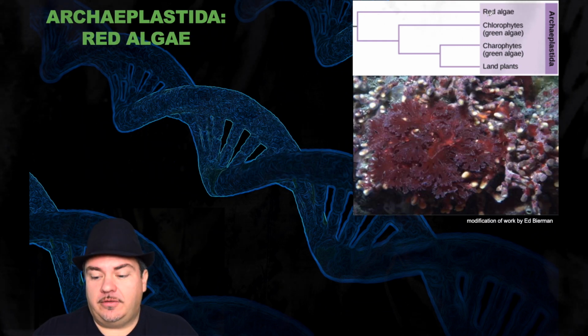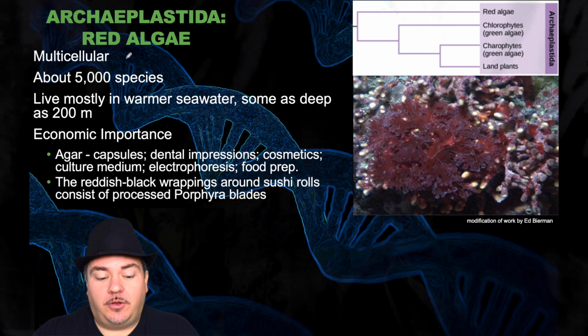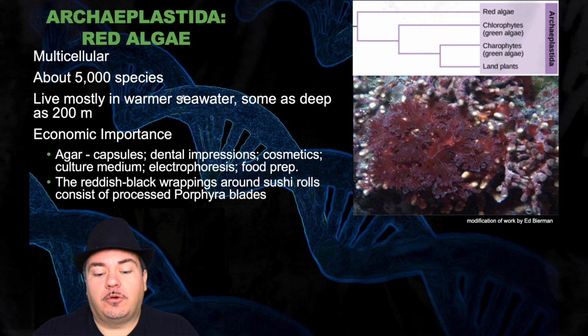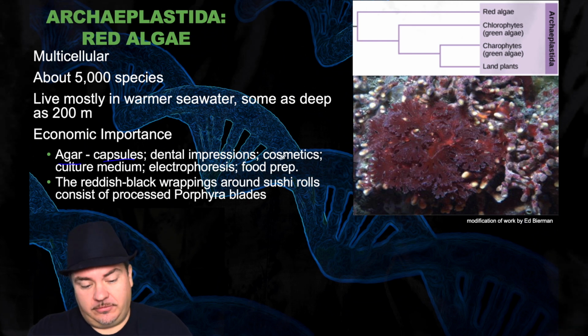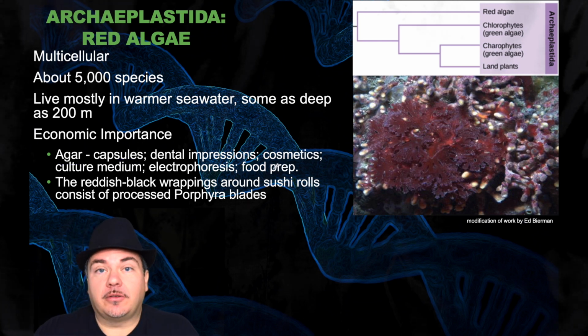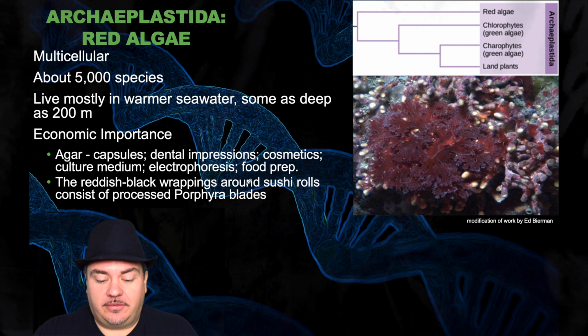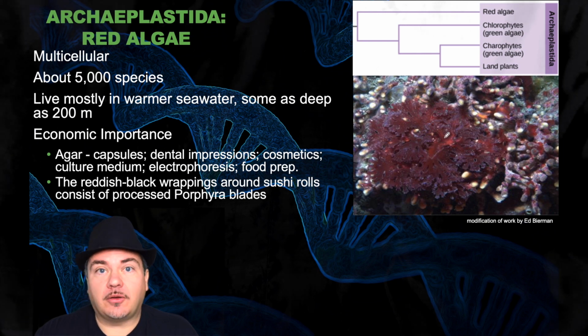So the first category, the red algae. Red algae is multicellular. There's about 5,000 different species. They live mostly in warmer seawater, some as deep as 200 meters, and they have economic importance. For example, from the algae we get agar, which is used to make capsules to take like vitamins, dental impressions, cosmetics, culture medium, electrophoresis, and food prep. Also, the reddish-black wrappings around sushi rolls consist of processed blades of red algae. So, had sushi before? Then you've eaten a protist.